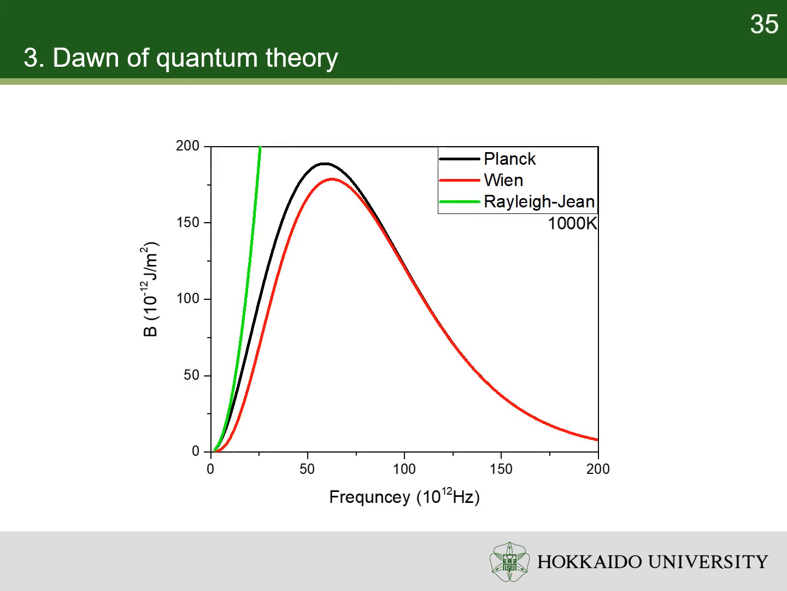Here, I show you the Planck's law, Wien approximation and Rayleigh-Jeans law at 1000 Kelvin. Pay attention that the Planck's law reproduces the black body radiation perfectly. Wien approximation is only correct at high frequency, while Rayleigh-Jeans law is only correct at low frequency. Rayleigh-Jeans law even blows up at high frequency so that the total radiance is infinity.